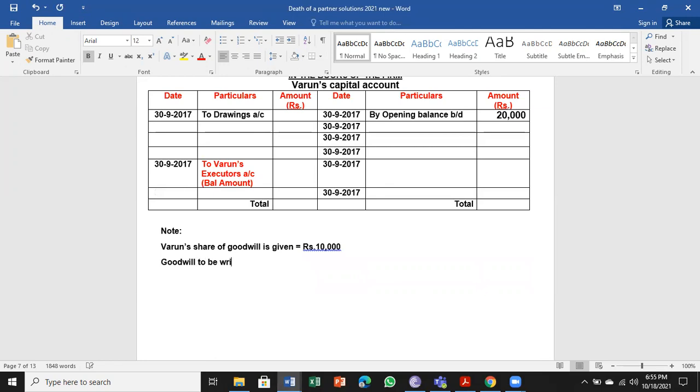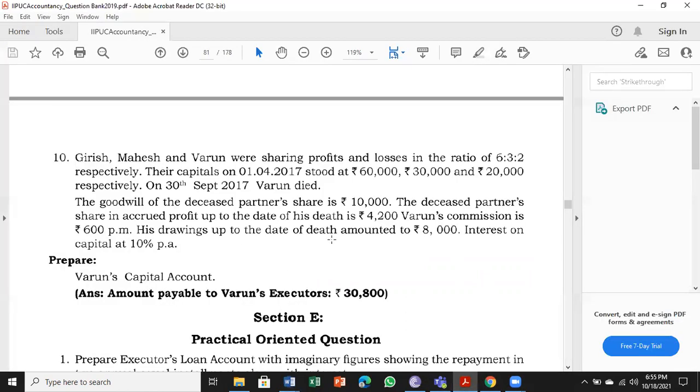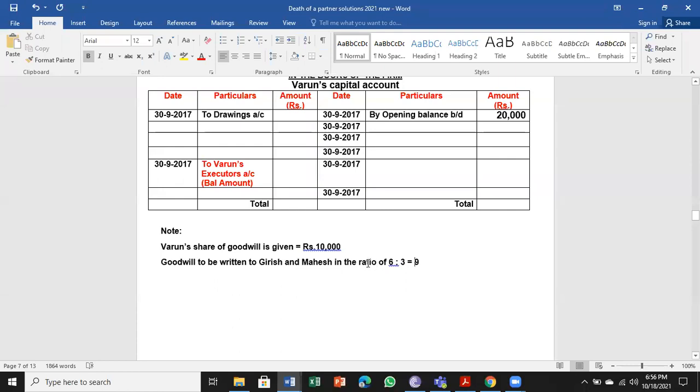Goodwill to be written off to Girish and Mahesh in the ratio of 6:3, that is equal to 9. Girish, Mahesh, and Varun are 6:3:2. The 2 belongs to Varun, the third person, so Girish and Mahesh is 6:3. I have taken the same 6:3 here, which totals 9.